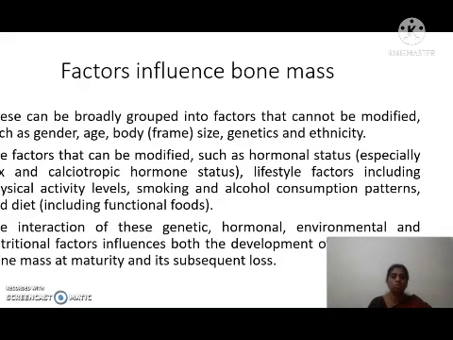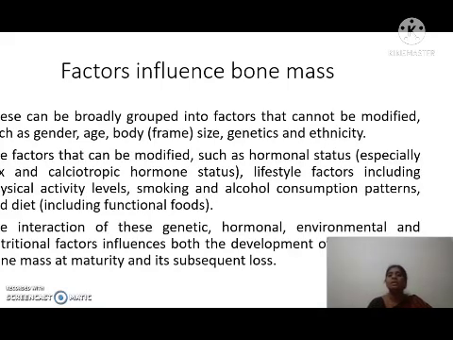Factors which influence bone mass can be broadly grouped into two: factors that can be modified and factors that cannot be modified. Gender, age, body size, genetics and ethnicity are the factors which cannot be modified.